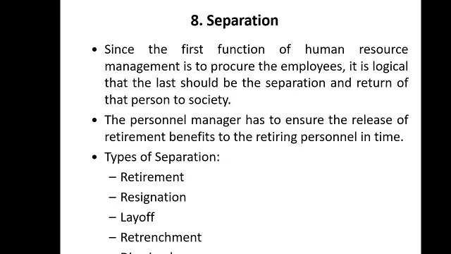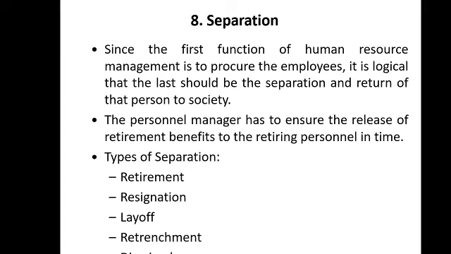And finally, the final function of HRM is separation. When we go back to the first function, procurement, it is logical that the last should be separation, and in a systematic manner the separation function should be done.